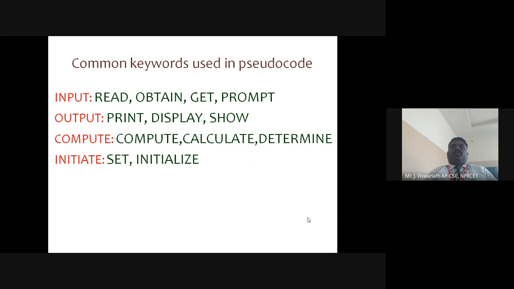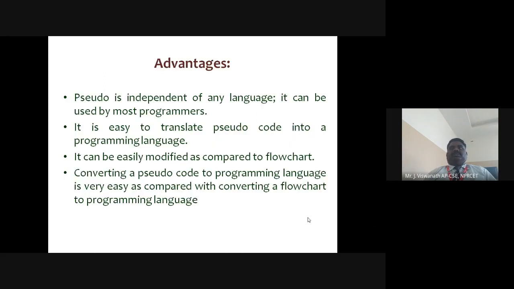And for output, we need to use the keywords print, display, and show. For compute, we use compute, calculate, and determine. For initialize, we use set and initialize. So these are all the keywords to be followed when you write pseudocodes. Once again, I am repeating, this is not a keyword readable by a compiler or interpreter. This is a purely independent English language, meant only for pseudocode, not for anything else.